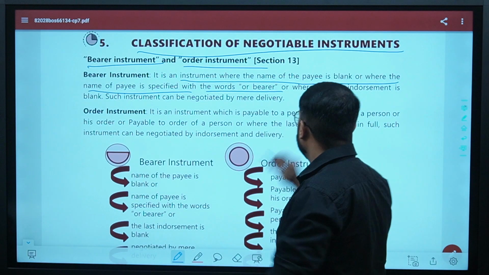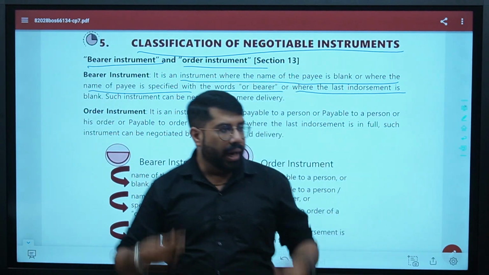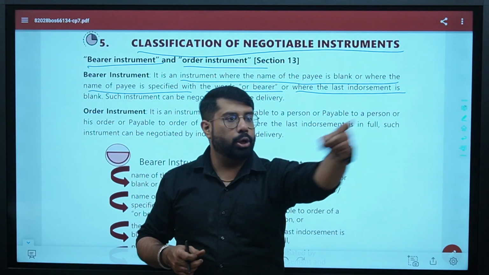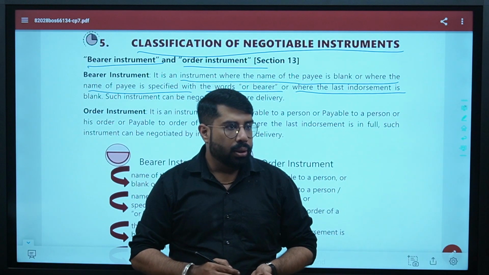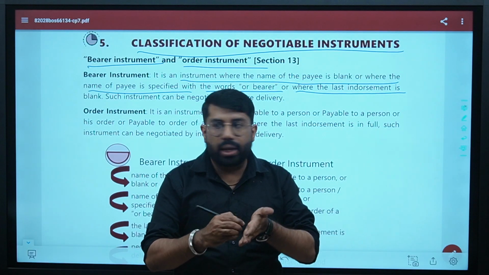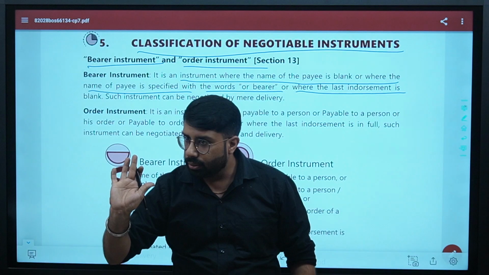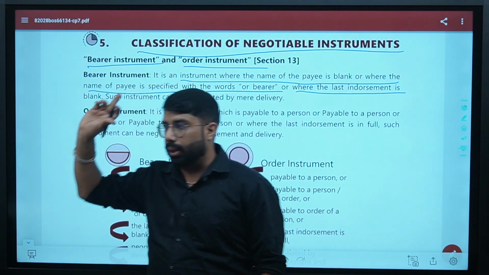Or where the last endorsement is blank. Last endorsement means I transferred to him, he transferred to him, he transferred to him. But when he transferred it to him, he didn't write any name. He's endorsing in blank. So that will become the bearer instrument. Are we clear? If you remember, this thing we have discussed before also. I told you endorsement in blank. Yes or no?